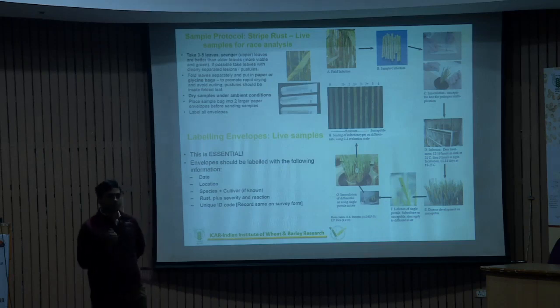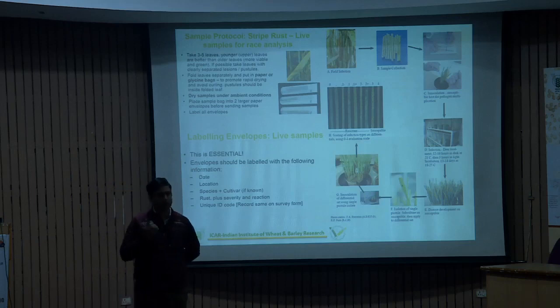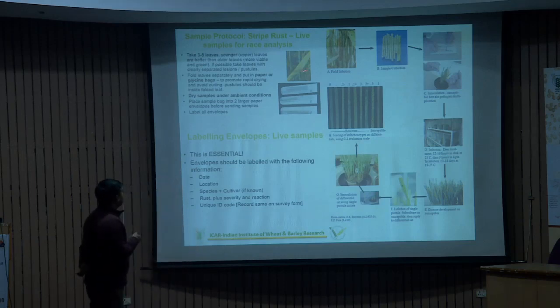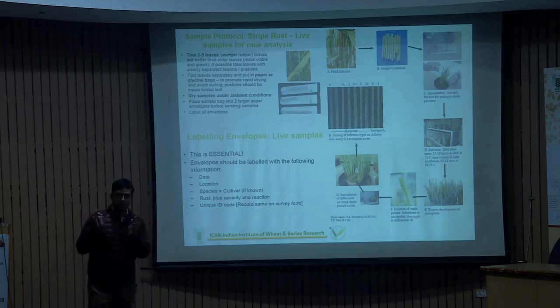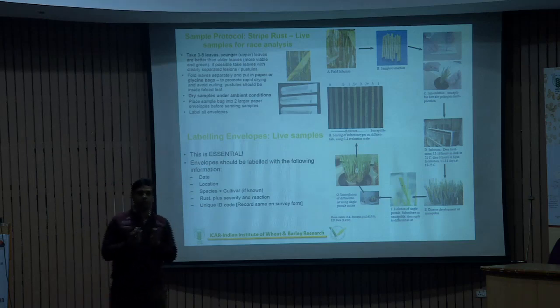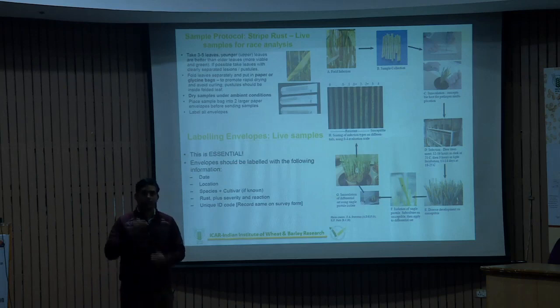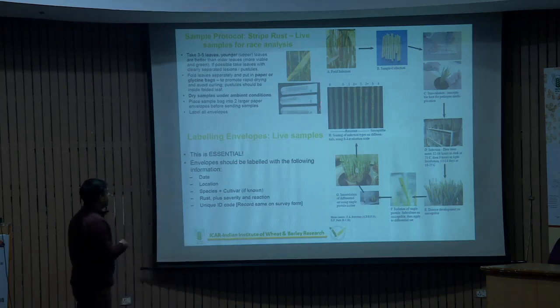Try to collect 2 to 3 leaves from that field, then fold the leaves inward. The urediniospores have to be on the inner side, not on the outer side. Club them and put them into an envelope. This is the best way to protect your urediniospores, and then send to any laboratory for analysis. So in the laboratory, what do we do?